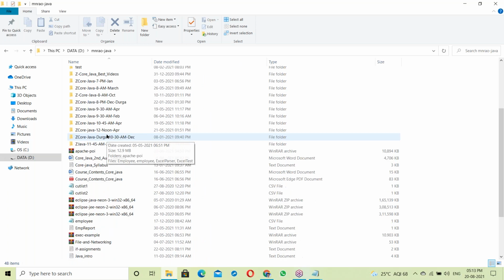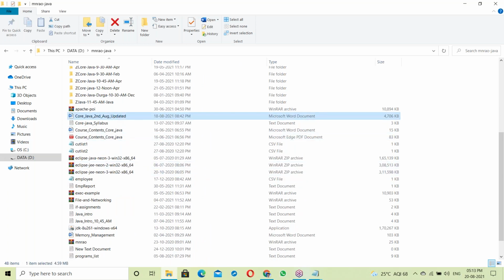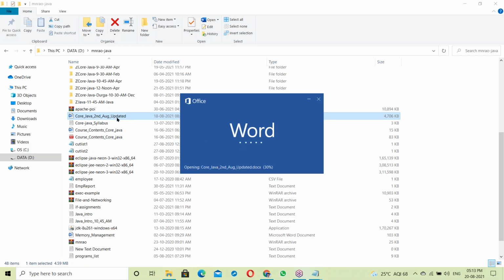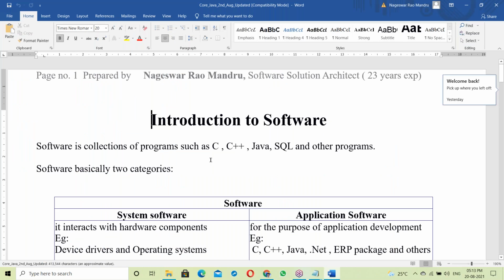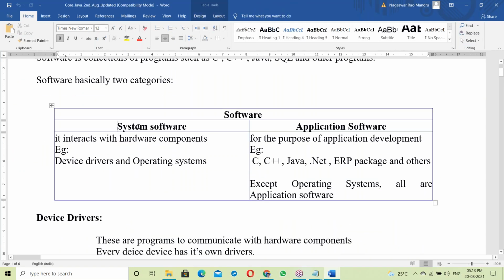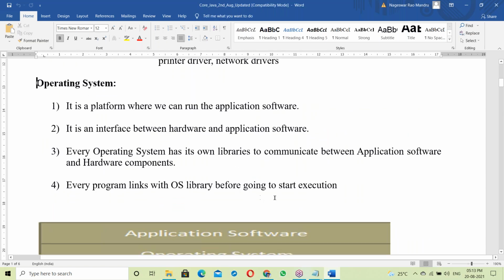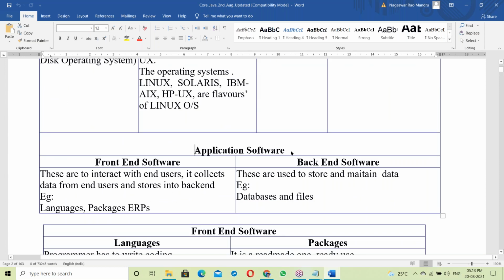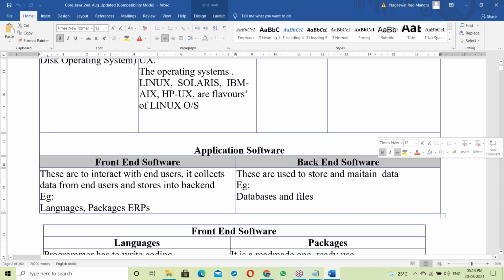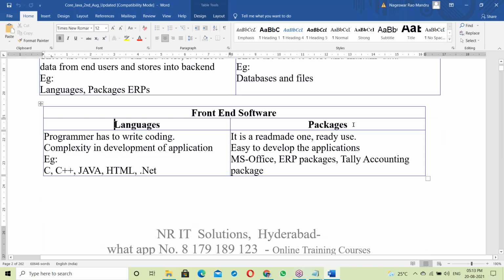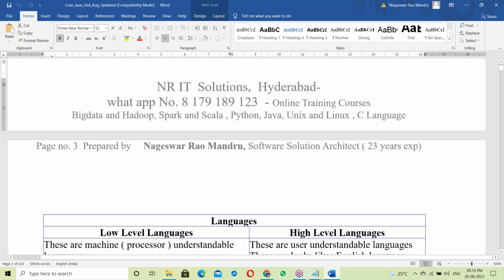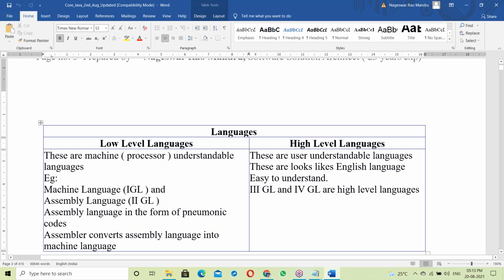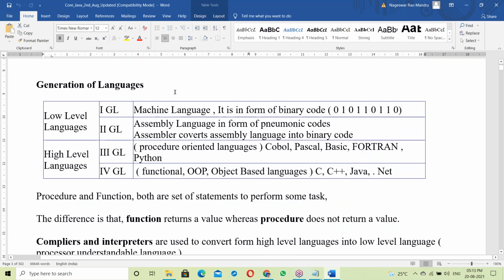So before going to Java, there are some basics. The basics like what is software, what is system software, what is application software. Next, what is OS? Simple basics here. After that, in application software, what is front end and back end? Next, languages and packages. About languages: low level languages, high level languages. Next, generation of languages.